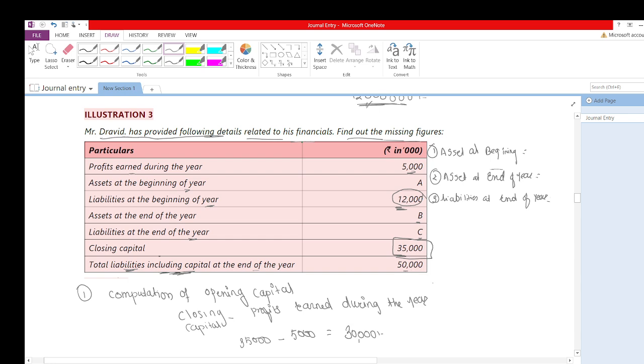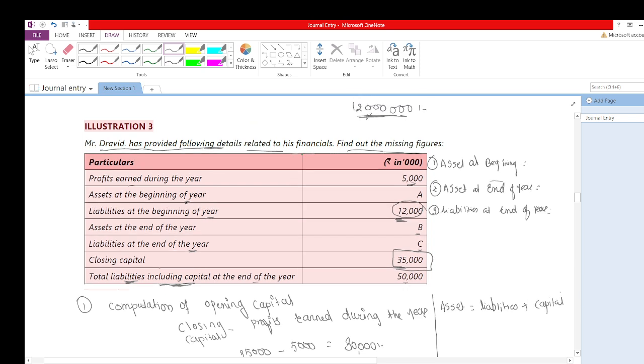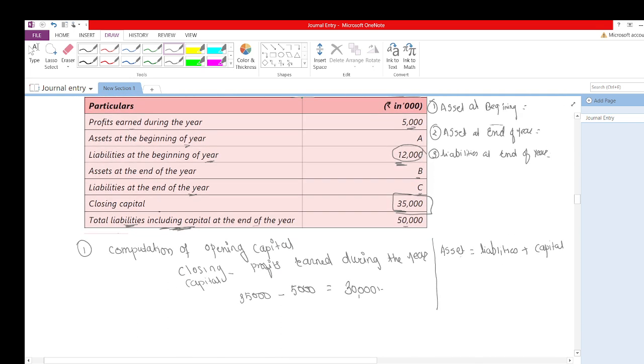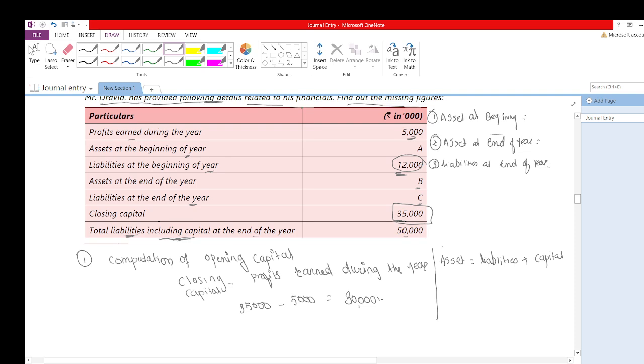As we learned in the above equation, asset is equal to liabilities plus capital. We already proved this equation by using the balance sheet, and now I will explain over here also. Which asset is it? It is the opening asset.